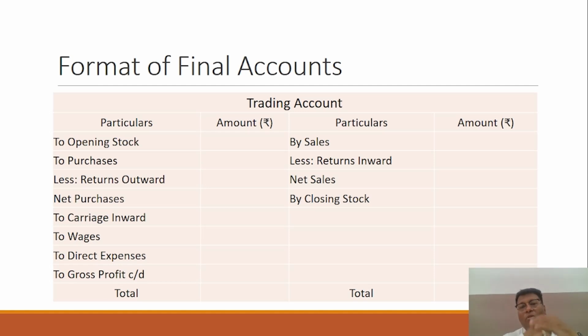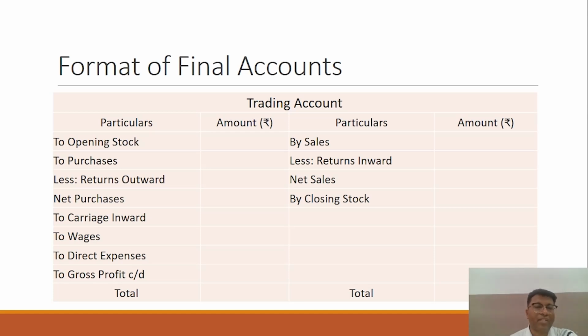All are involved or included in the final accounts of financial statements, right? So final account is the set of the financial statements, right? And financial statements are prepared in terms of trading account, profit and loss account, and balance sheet, and there are specific formats, right, with some items.